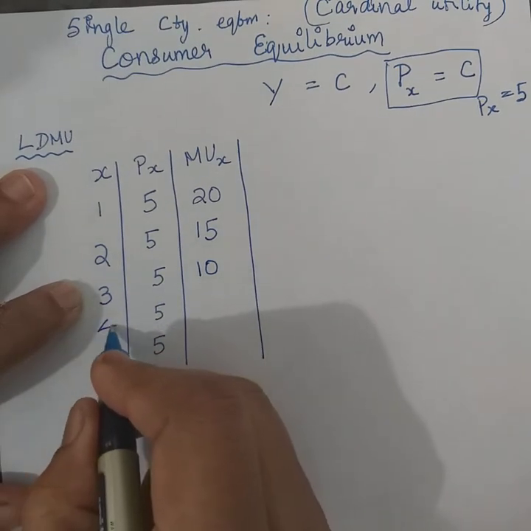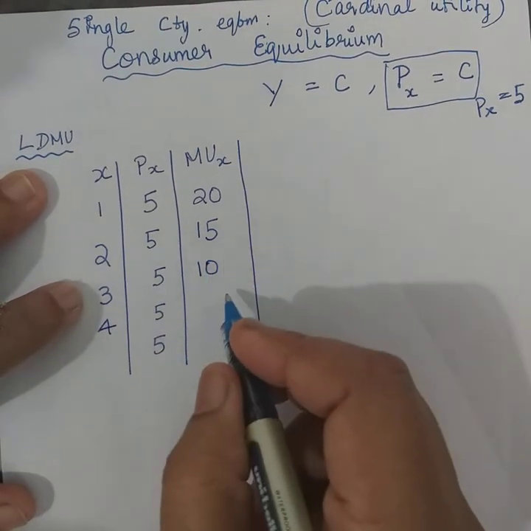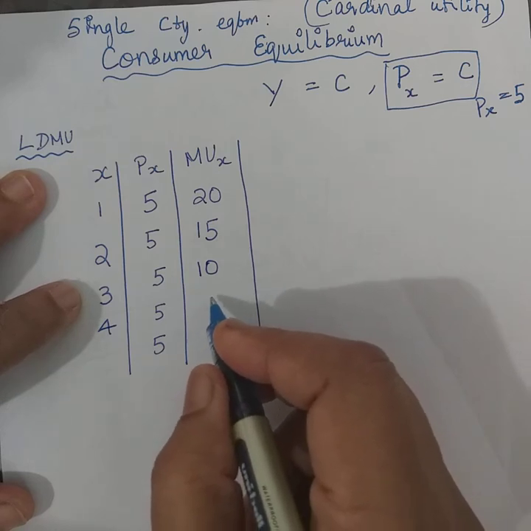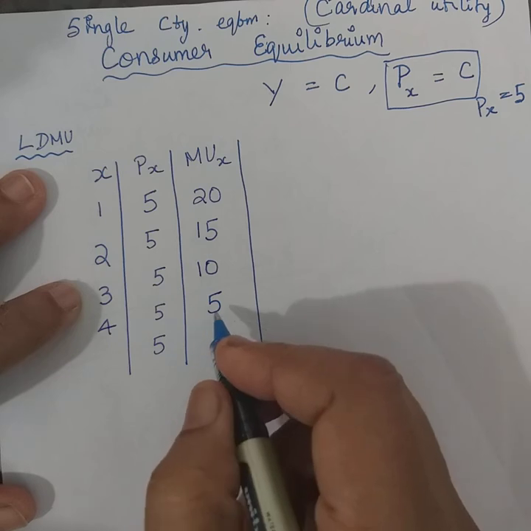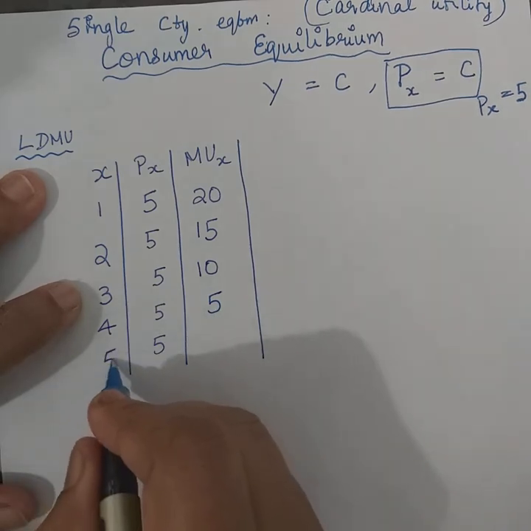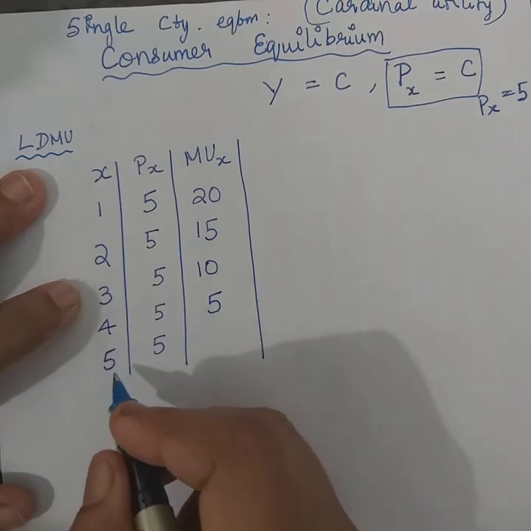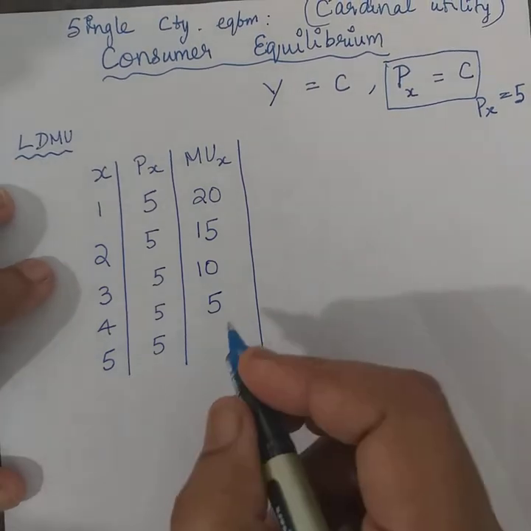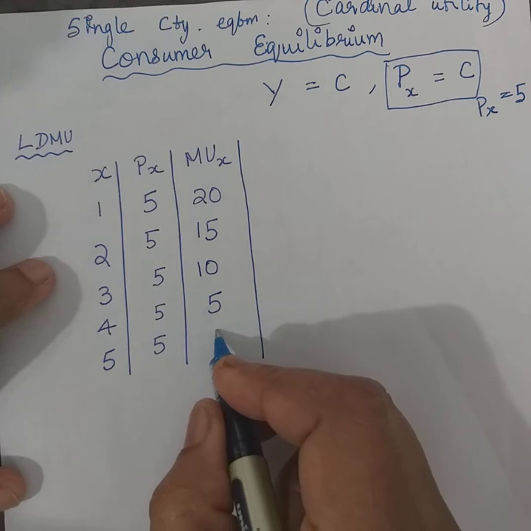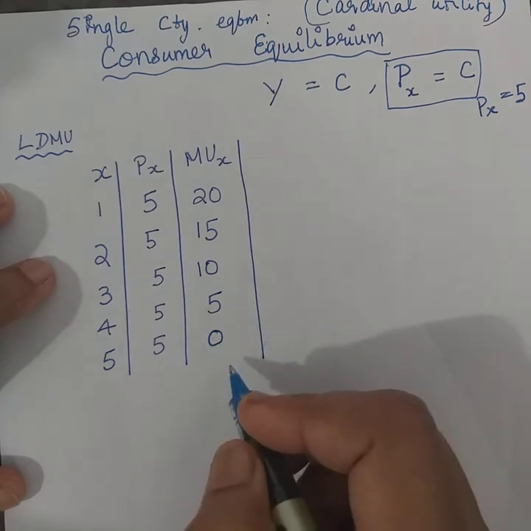Then the fourth unit is going to be purchased, and that gives even less additional utility. Let's say that is going to be 5, right? Then the consumer moves on to the fifth one. He purchases one more unit of product X. That is not going to give him any additional utility at all.